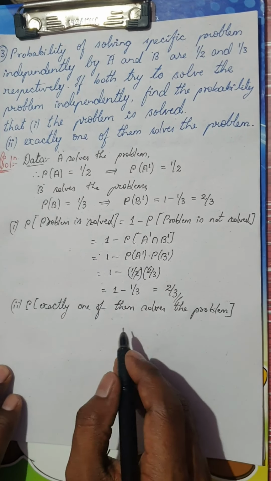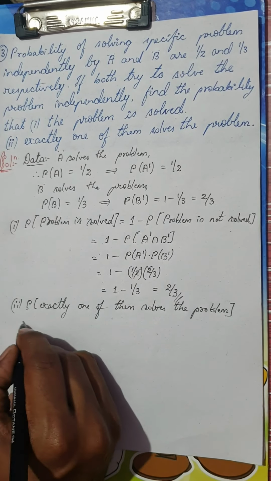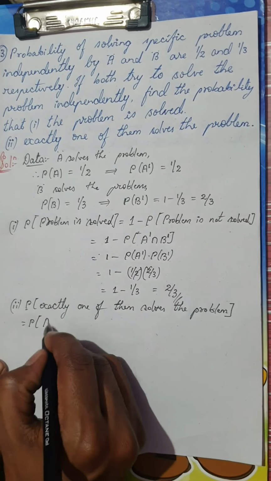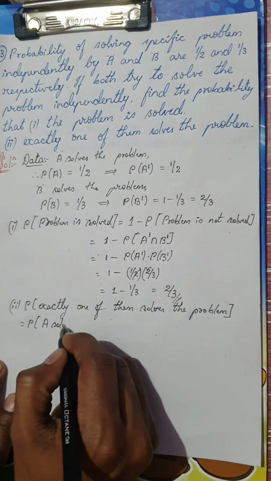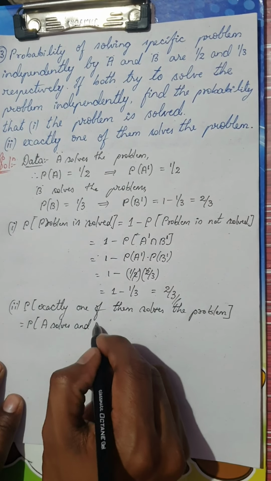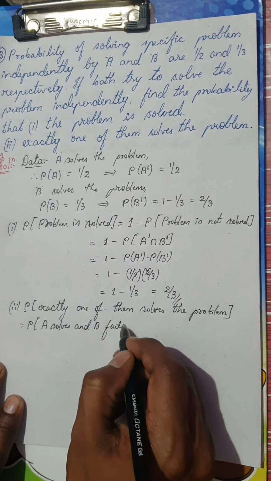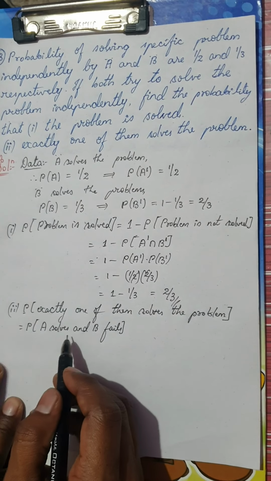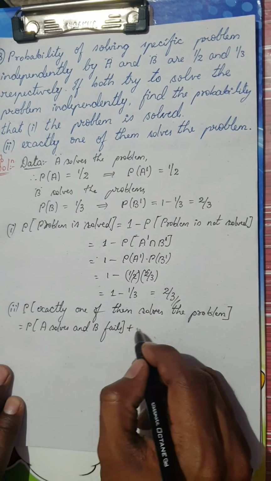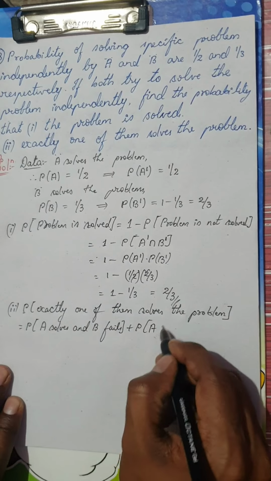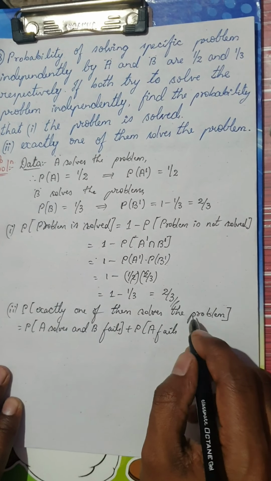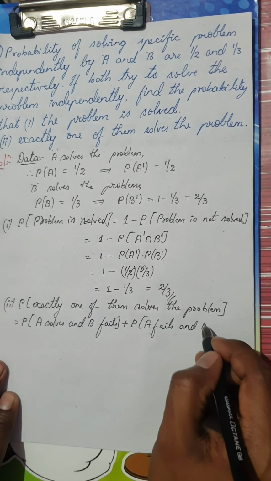What do you mean by one of them solves the problem? That means probability of, let me say, A solves and B fails, plus probability of A fails and B solves.